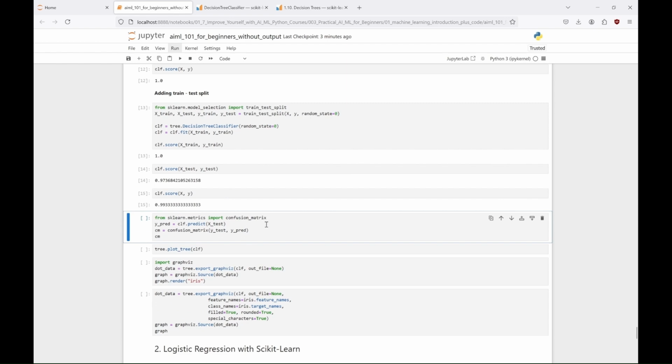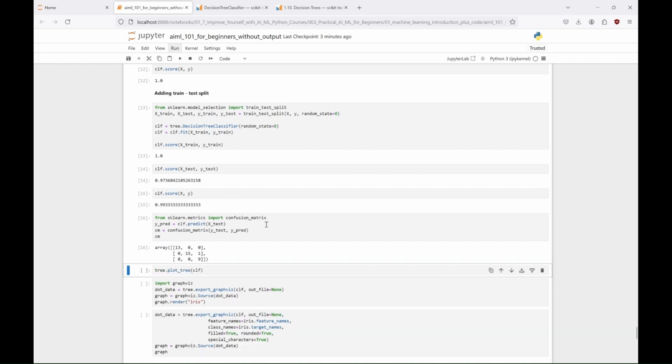However, this model might perform better in real life. We don't have another dataset to test this theory. But if you want, you can try doing it on your own. Meanwhile, let's create a confusion matrix to show us where the model made mistakes. This matrix tells us how many samples during testing were assigned to the correct classes, and how many were assigned to incorrect classes. We can also see between which classes the model made the most mistakes.